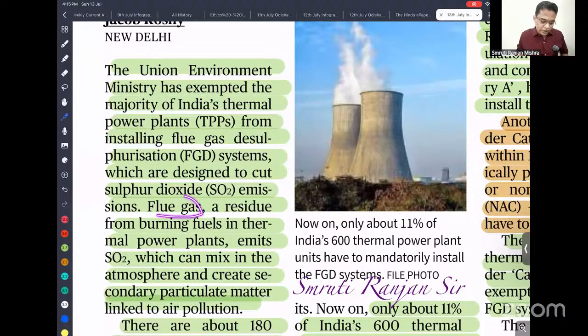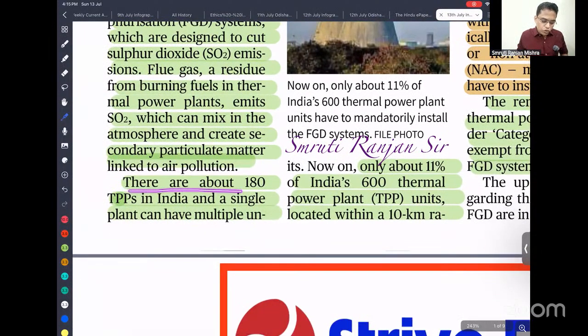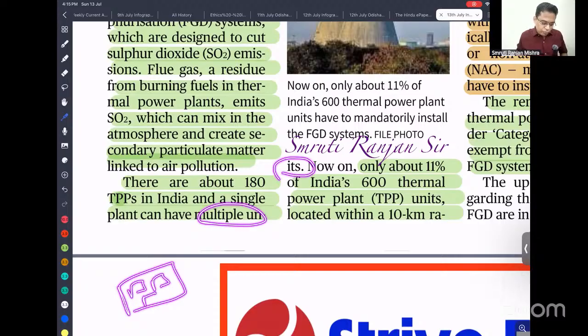Flue gas, a residue from the burning of fuel in thermal power plants, emits sulfur dioxide, which can mix in the atmosphere and create secondary pollutants like air pollution. It can create ozone. It can create acid rain also. There are about 180 thermal power plants in India, and a single plant can have multiple units. For example, let's say this is a thermal power plant. Within that, we can have multiple units of boilers and generating stations.